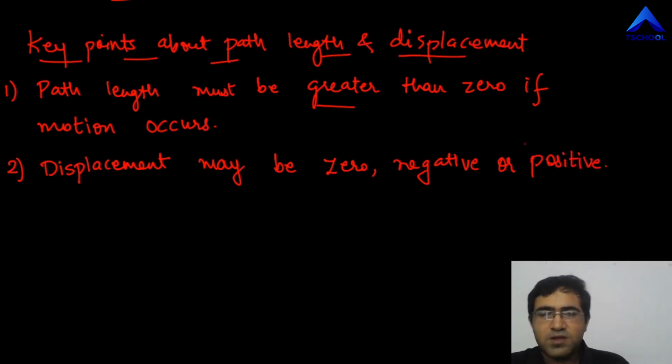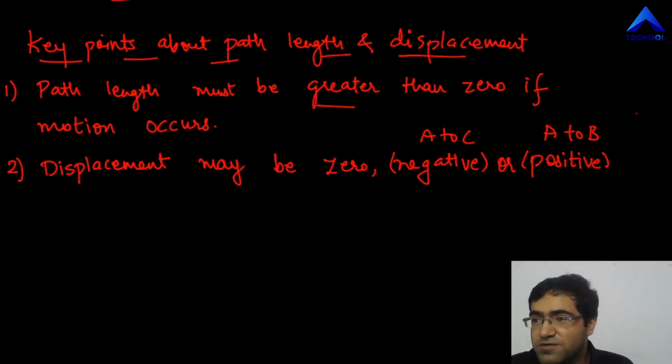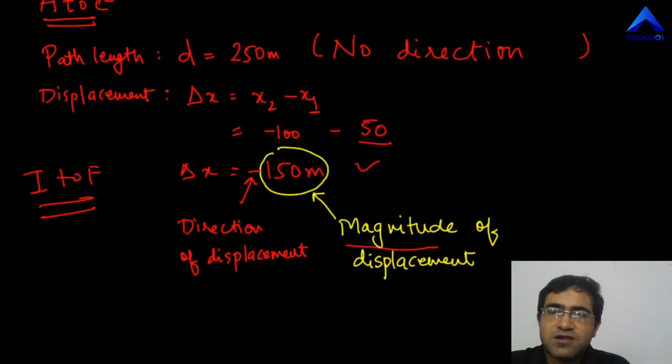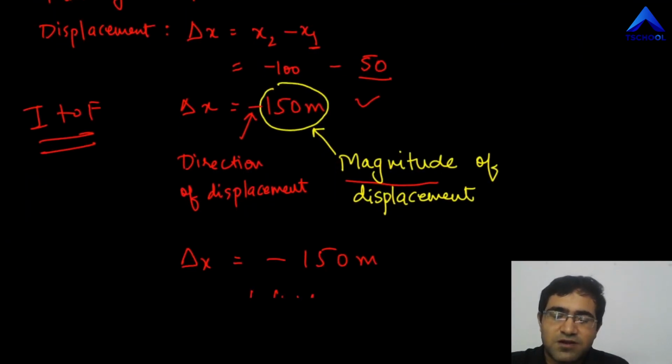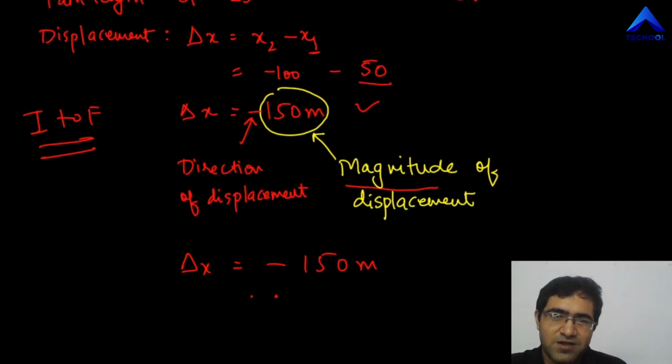For example, the one that we talked about, the robotic ant, from A to C, in that case we found that displacement is negative. But when we talked about displacement from A to B, it was positive, because it was towards the right hand side. Negative means towards the left hand side, right? Like I mentioned, that negative sign is indicating direction.